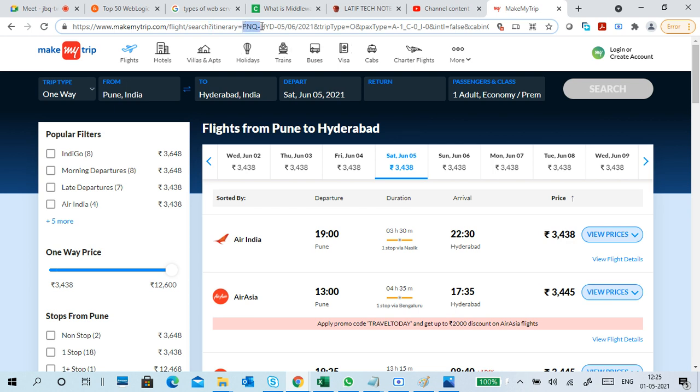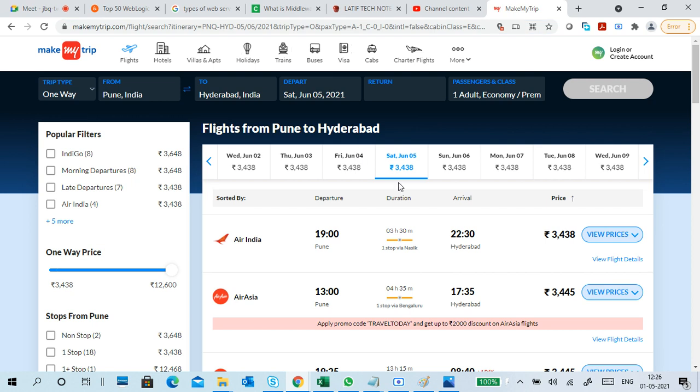Okay, you can see PNQ, Hyderabad, date. So this is the information I gave. This is the from, to, date. Can you see this one here? Trip type, and this is one part. And we will divide the parts like this. Okay, the question mark represents that you are doing a search like that.